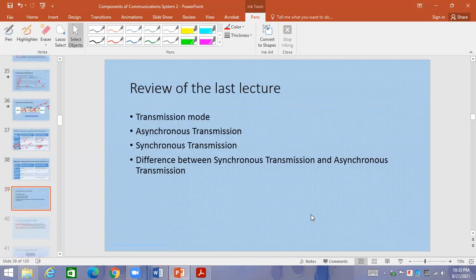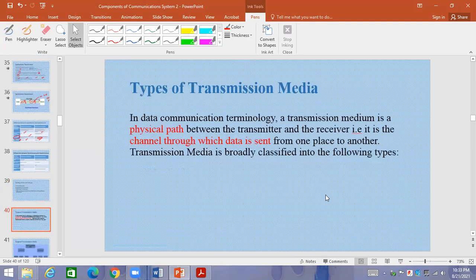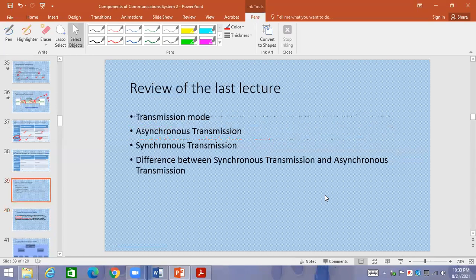Okay. So if we come to the next slide, I think up to here, all these points are covered and we have discussed all these points.